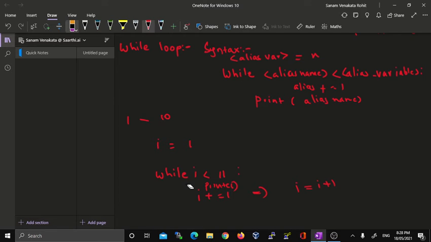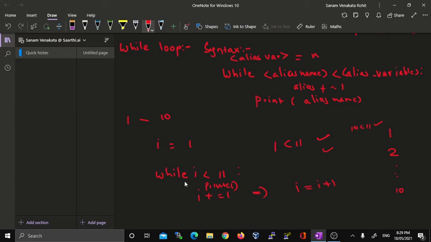Print of I. So it is going to check whether this 1 is less than 11 or not. If it is true, then it is going to print 1. After printing 1, it is going to increment I, so I is equal to 1 plus 1, which is 2. Now the I value becomes 2. It is going to check whether 2 is less than 11. If it is true, then it is going to print 2. After printing 2, it is going to increment until it goes until 10. 10 is less than 11, so it is going to print the value of 10.